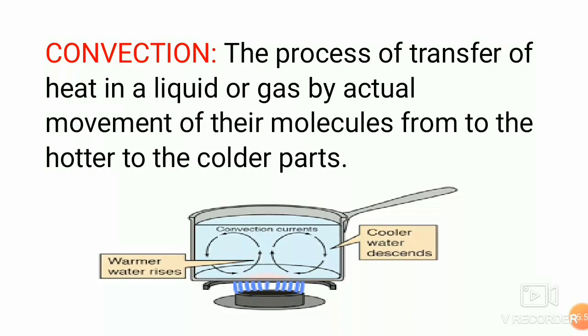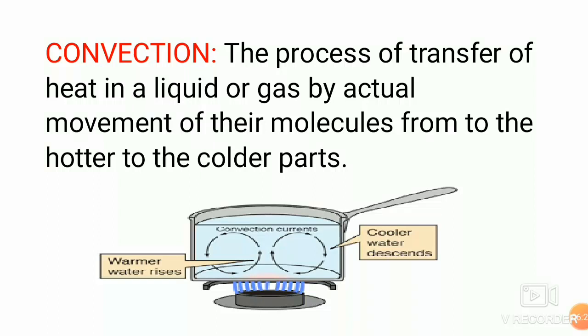Now let us talk about the process of convection. The mode of transfer of heat in a liquid or a gas by actual movement of their molecules from the hotter to the colder parts is called convection. In convection, the transfer of heat is vertically upwards. Convection takes place in liquids and gases only, since their molecules are free to move about, whereas in solids the molecules are tightly packed and cannot move freely. Thus, convection is not possible in solids.